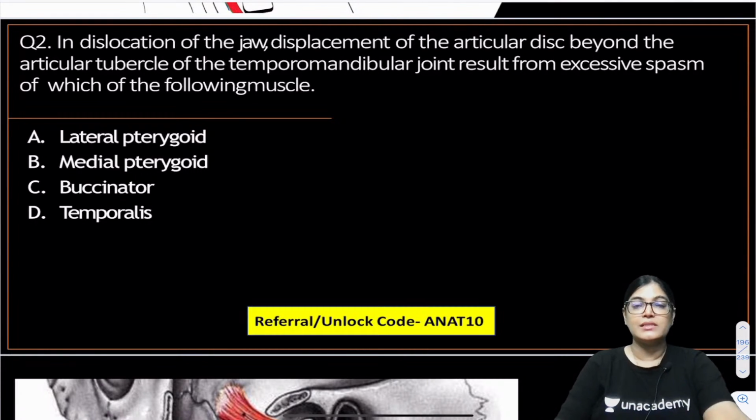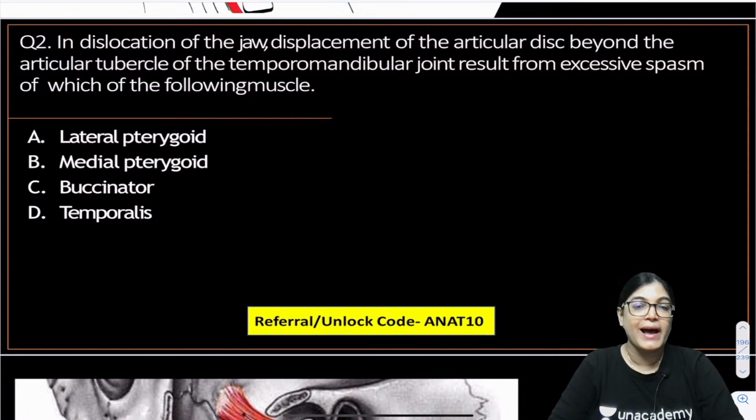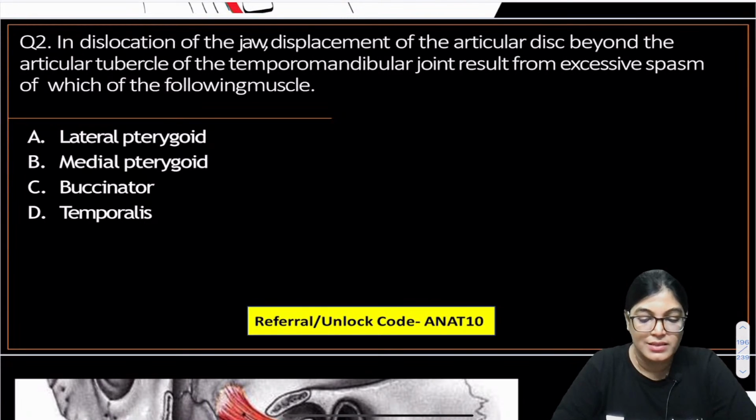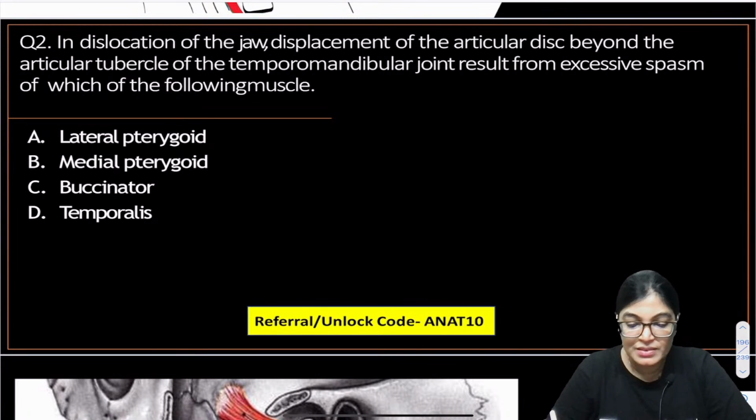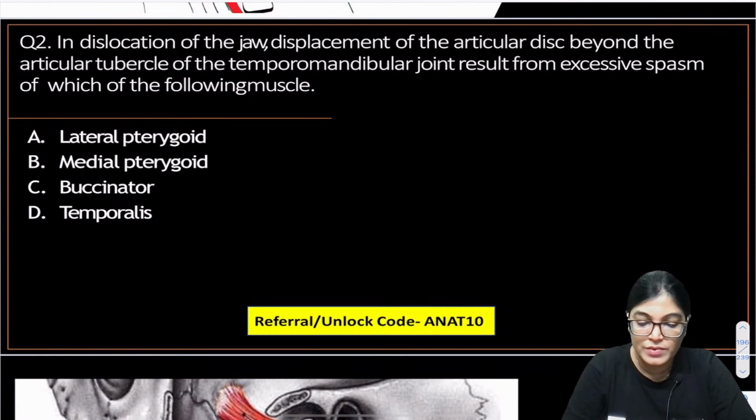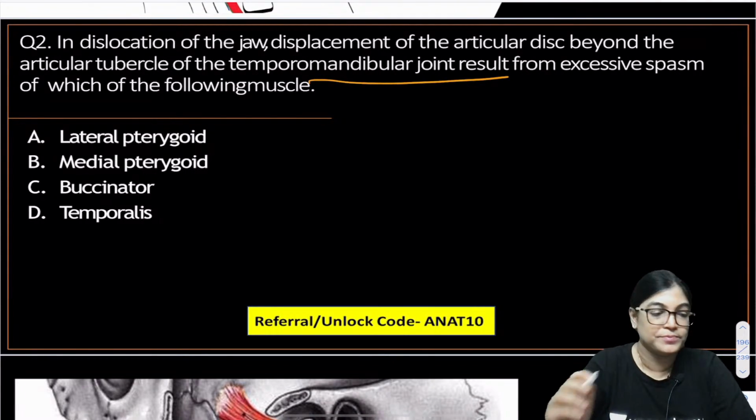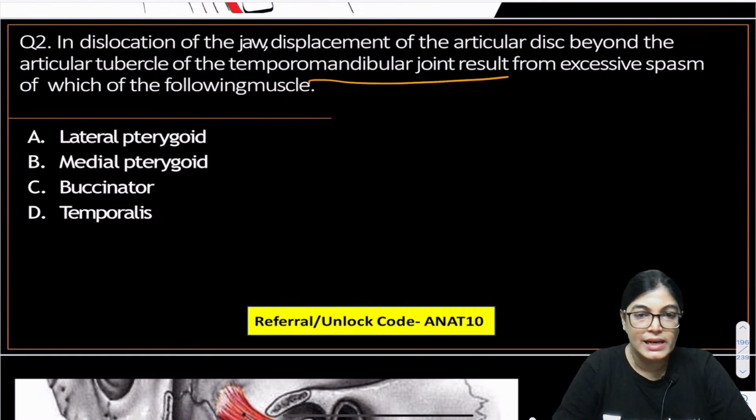In dislocation of jaw, there is displacement of articular disc beyond the articular tubercle of TM joint. So this is due to excessive spasm of which of the following muscle? Your time begins now. Lateral pterygoid, medial pterygoid, buccinator or temporalis. The hint which is provided is displacement beyond articular disc and articular tubercle of the TM joint. This is the hint provided. So what is the correct answer?